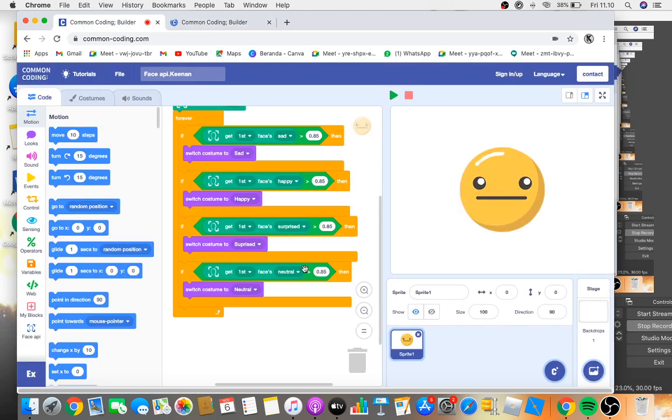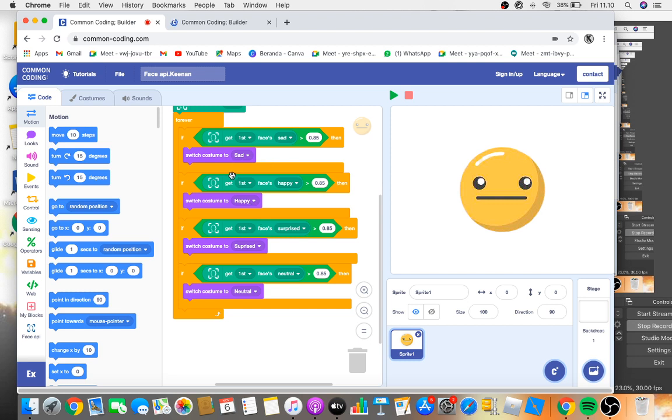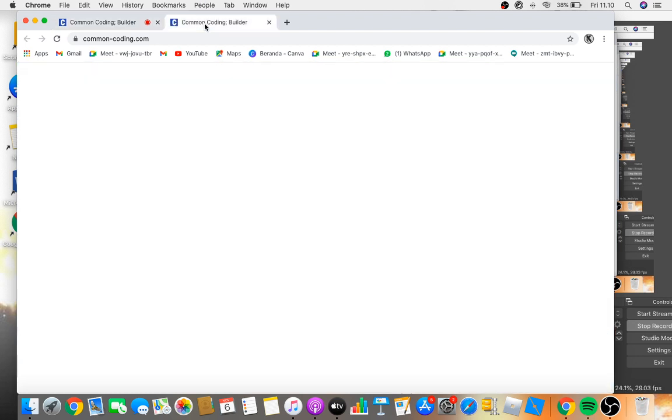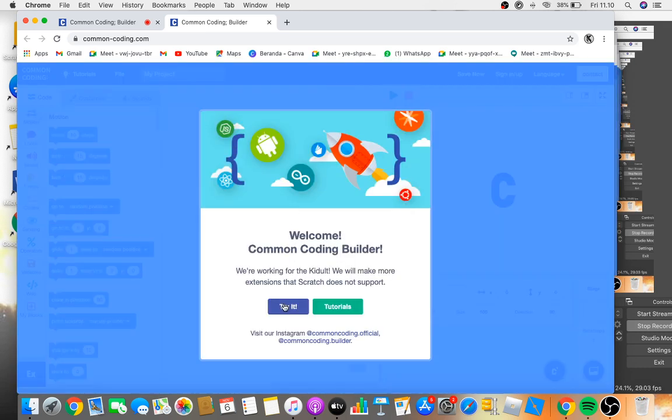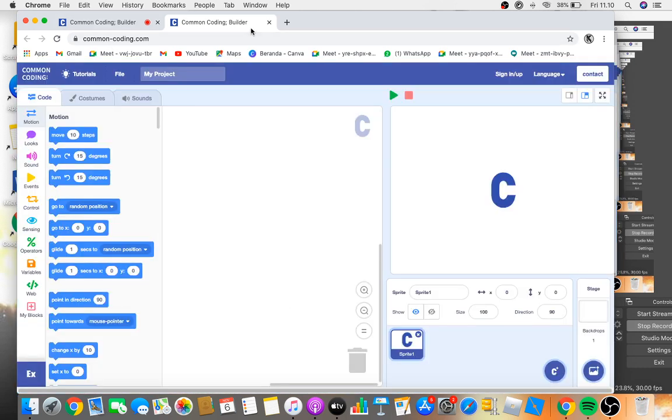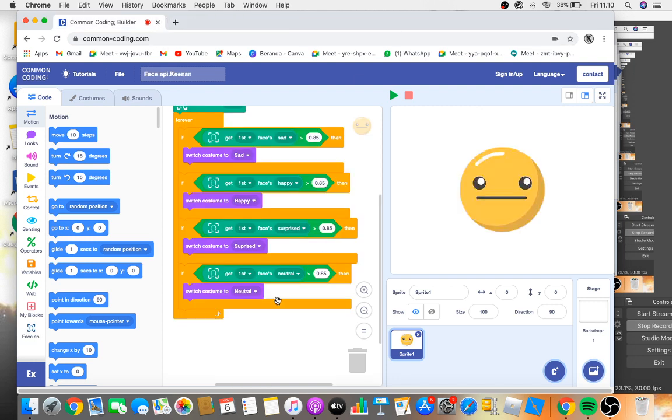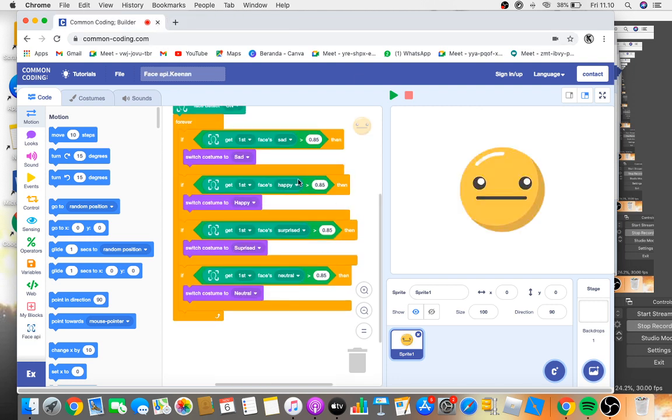Anyways, you guys just need to duplicate it until there are 4 of these things, and then just do like I did last time. My god, bruh. Okay, and let's just remove this one. Then yeah, get first face to happy, like switch costumes. The first one I did was sad, same as this. Just change it to happy and then switch costume to happy.